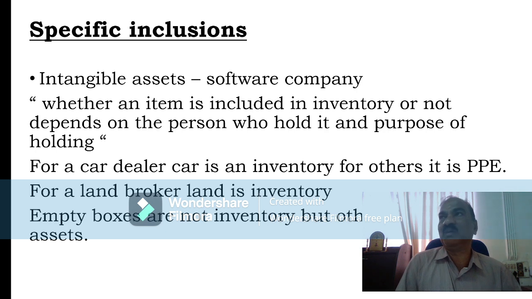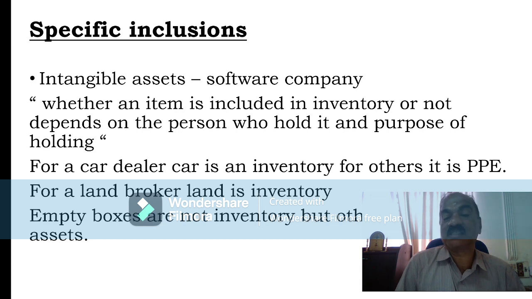Property, plant and equipment are fixed assets covered under AS10. For a land broker, land is an inventory. Land broker means purchasing land and selling land, developing land, etc. Developing land also will be covered under inventory. So for a land broker, land is an inventory. For others, land will be a PPE.